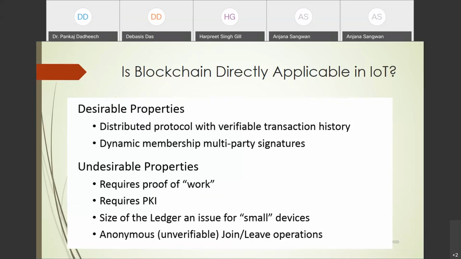So directly we can't apply the blockchain, as there is a large number of operations.